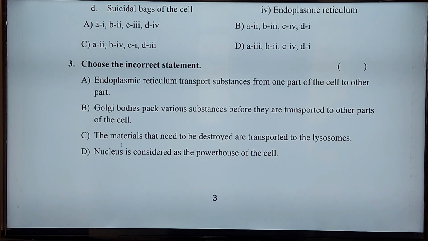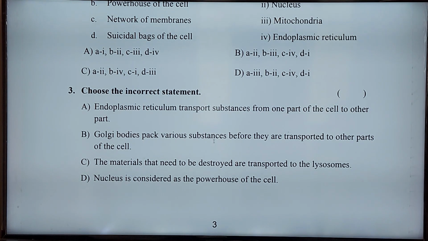And the materials that need to be destroyed are transported to the lysosomes. It is also correct. When these materials are transported to the lysosomes, the lysosomes burst themselves. That is why they are called suicidal bags of the cell. This statement is also correct.